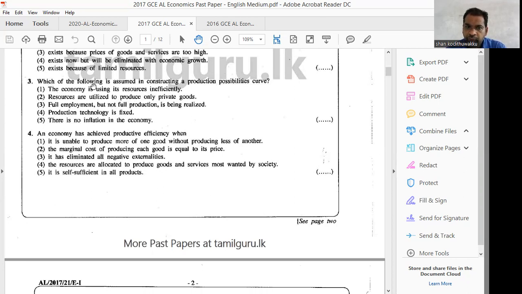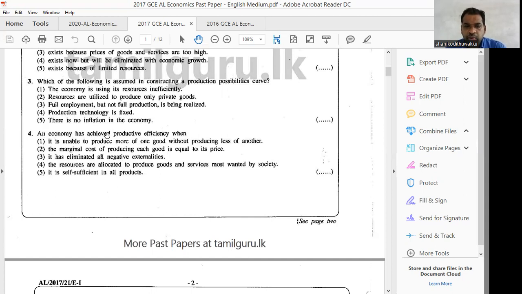Here we are given one of those 3 main assumptions. There is no inflation. No, we can't. Production technology is fixed. Yes, we are using existing technology, with no more changes in technology improvement. Therefore, answer is number 4. We don't need to read other answers. If you know the main 3 assumptions, you can directly select. The main assumption is production technology is fixed. That is number 3. Answer 4.